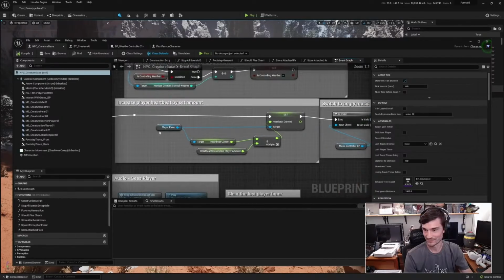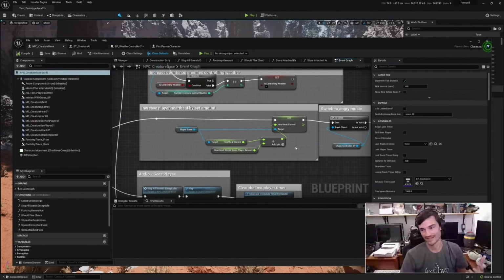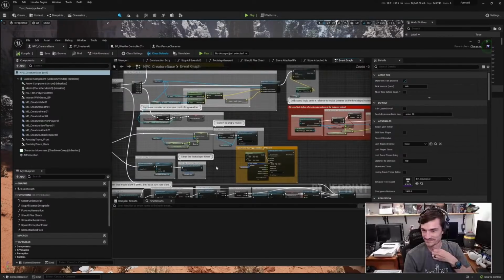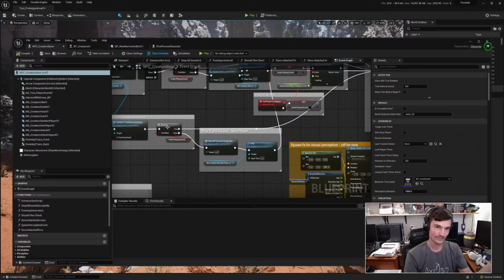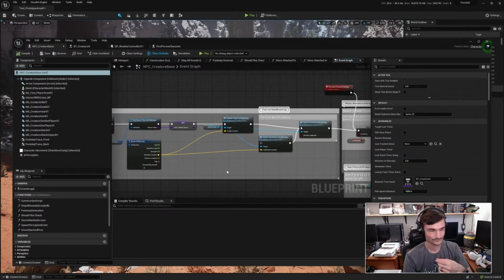It sends events to the player to increase their heart rate, because you get scared, so your heart rate goes up, and that muffles the audio a little bit and turns on screen effects. It switches to angry music, so it calls the music as well. There are different events if it's a footprint versus a player. Then I send that to the behavior trees and the Blackboard keys, and I can swap those out for different AIs.